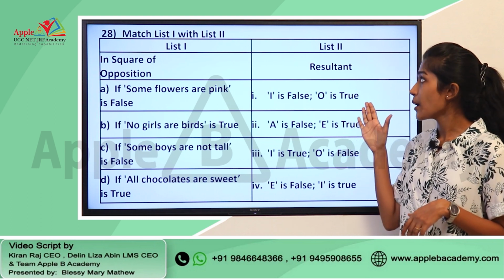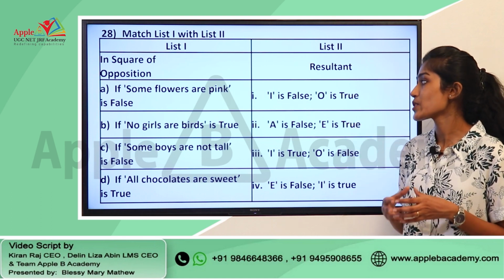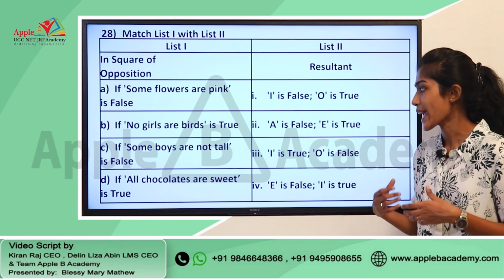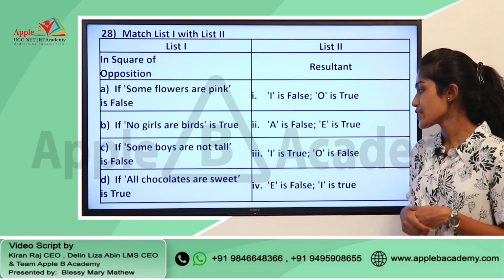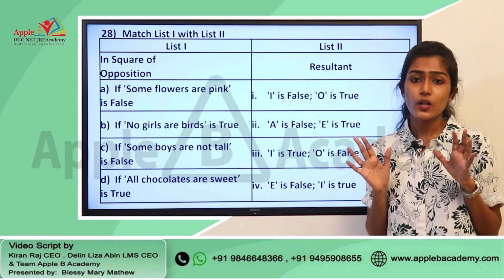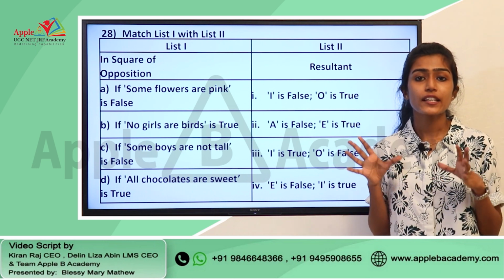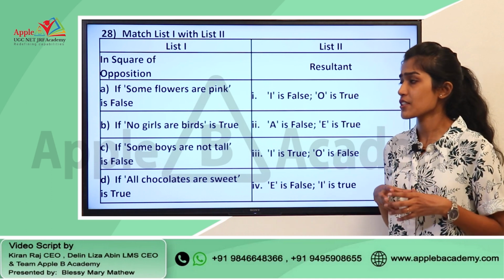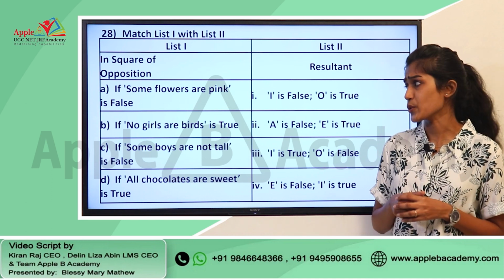The resultant list 2 includes: I is false, O is true, A is false, E is true, I is true and O is false, E is false and I is true. So, if you know the concept that we have learned in square of opposition, this is a very easy question for you to crack.